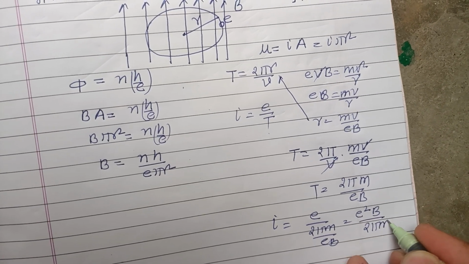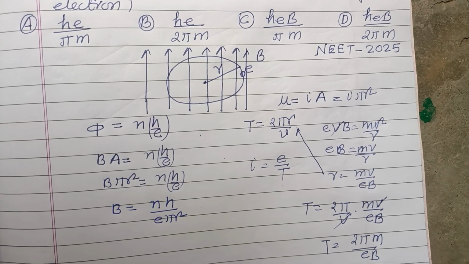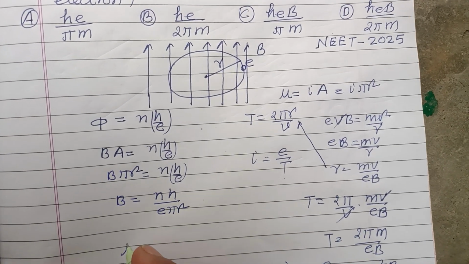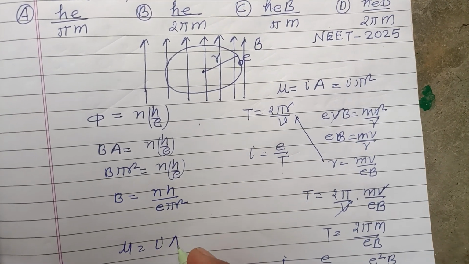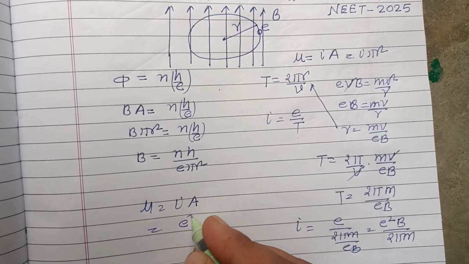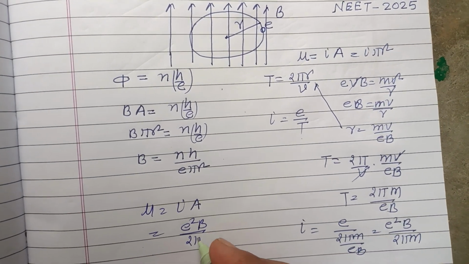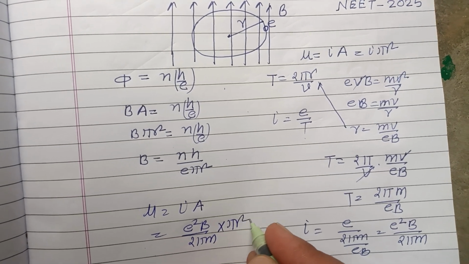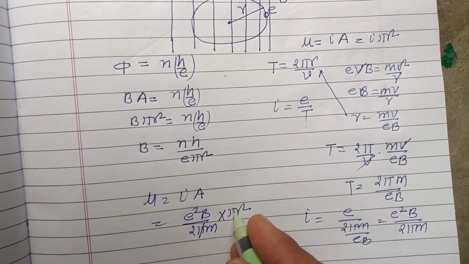Okay, so the magnetic moment mu equals I into A. I is e square B upon 2 pi m and A is pi r square. So pi cancels.